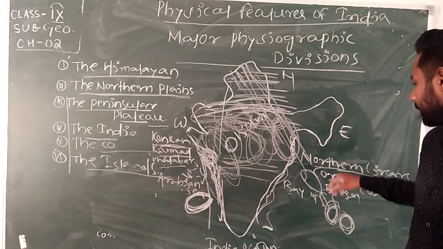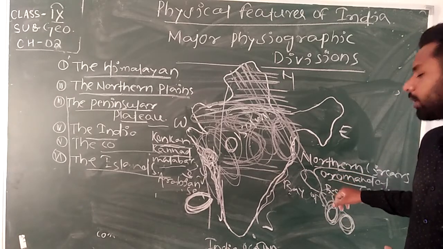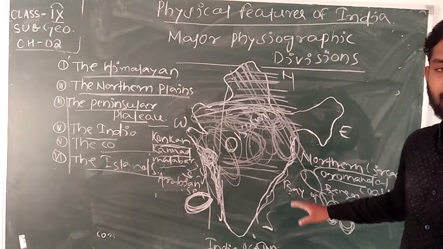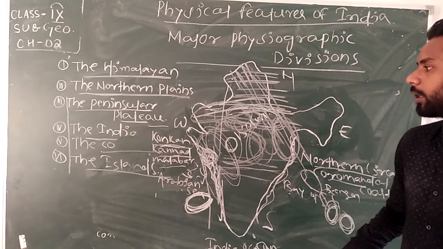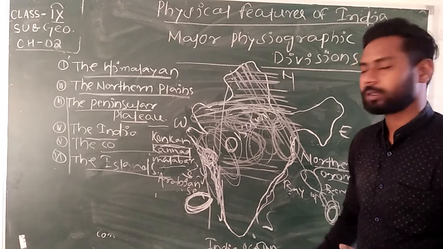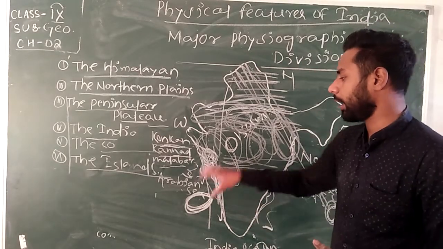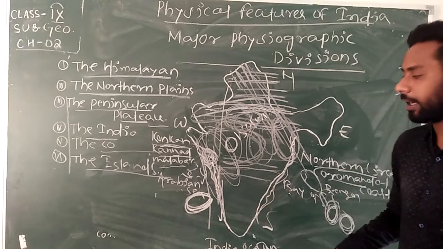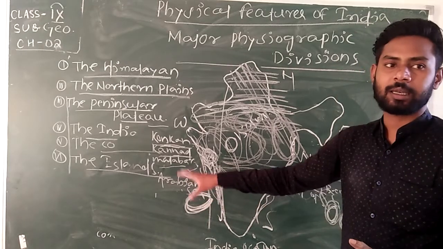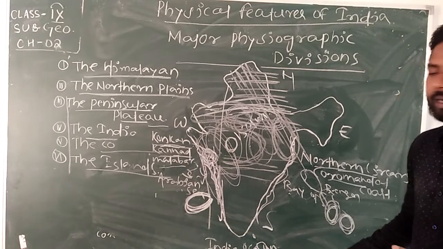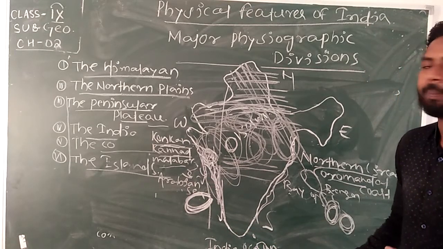After that, the Northern Circars and Coromandel coast lie on the Bay of Bengal. Then the two important, beautiful island groups: Lakshadweep lies in the Arabian Sea, and Andaman and Nicobar lie in the Bay of Bengal.